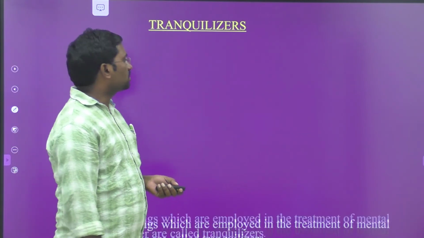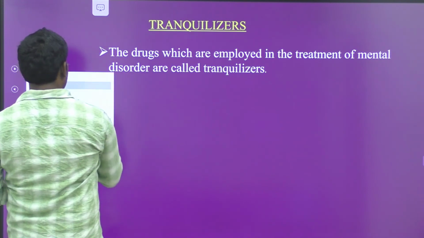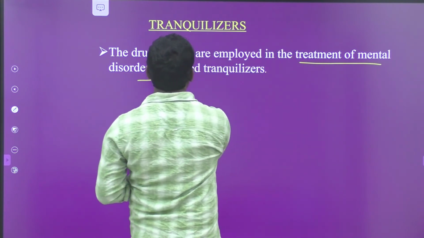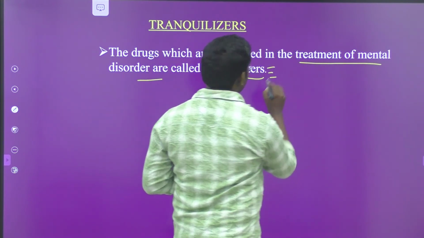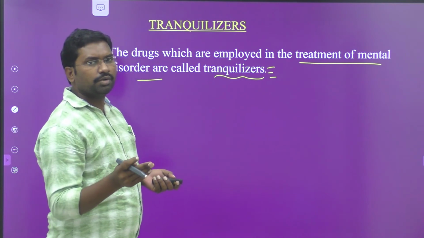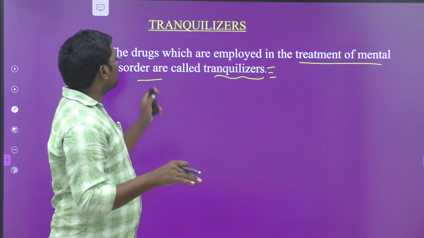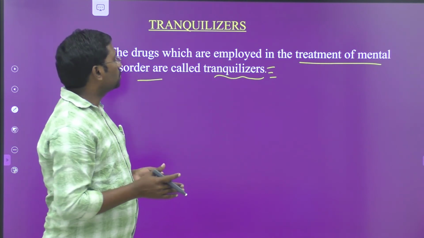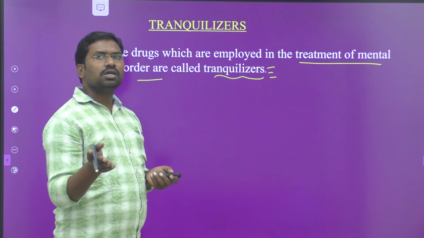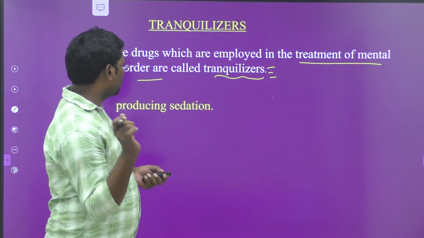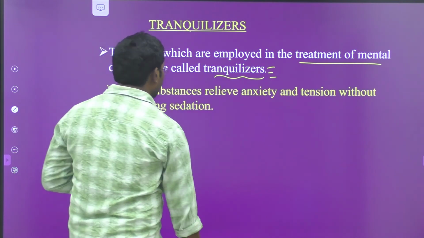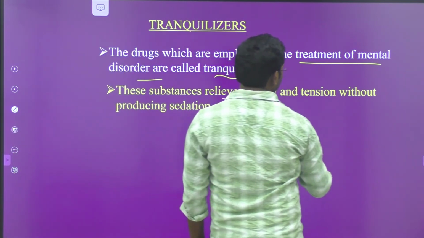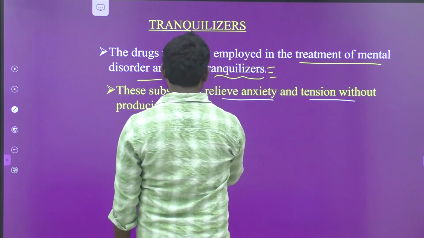So what are tranquilizers? Tranquilizers means the drugs which are employed in the treatment of mental disorders. It can also be said that the drugs which are used in the treatment of mental disorders, meaning psychosis and neurosis, are also called tranquilizers. These substances relieve anxiety and tension without producing sedation.